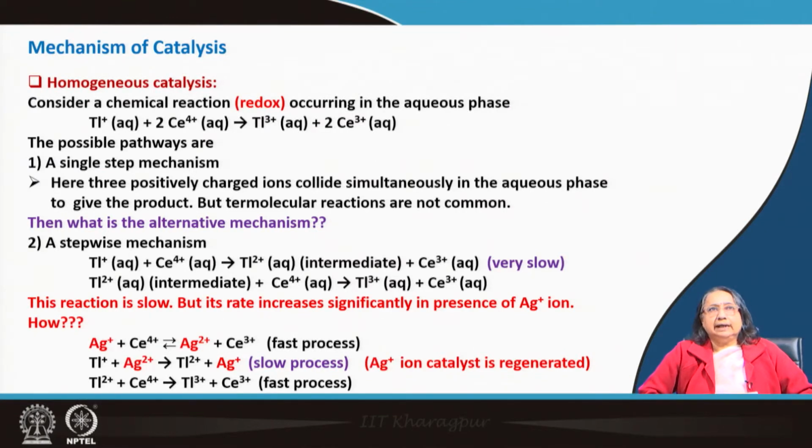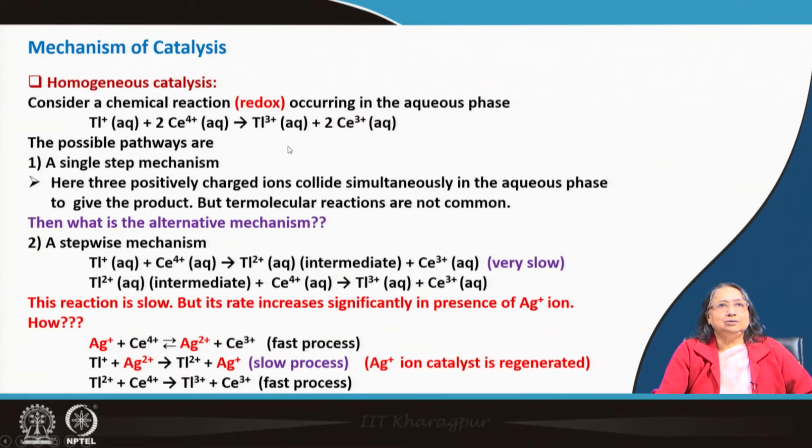Now, mechanism of catalysis. First I will tell you about the homogeneous catalysis. So, here one example is given. This is the thallium plus, it is an aqueous phase reaction and it is a redox reaction. You see thallium plus is going to thallium 3 plus, and cerium 4 plus is going to cerium 3 plus. So, it is a redox reaction, this is oxidized and this is reduced, and this is the balanced equation.